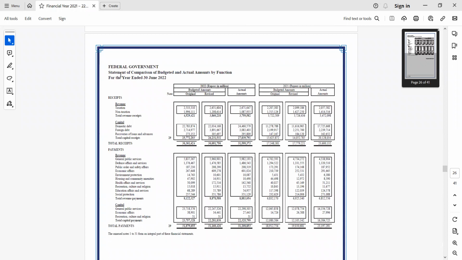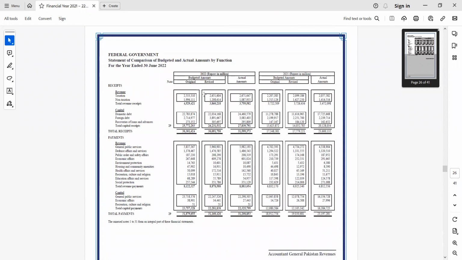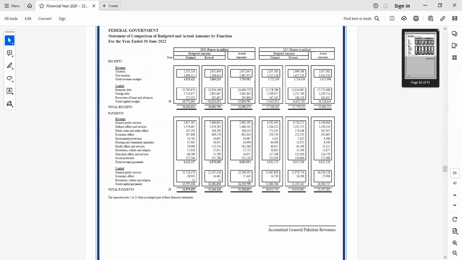Here we have the statement of comparison of budgeted and actual amounts by function. You can see the receipts by function and the payments by function, and then you can see what was the original budget, the revised budget, and its comparison to the actual value.